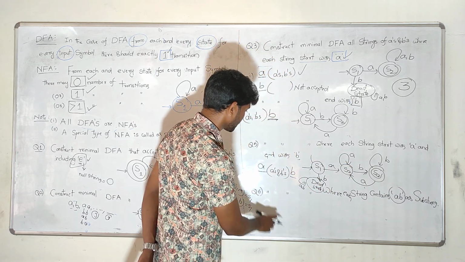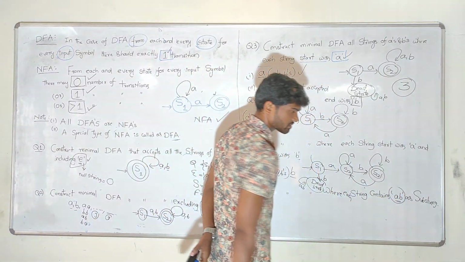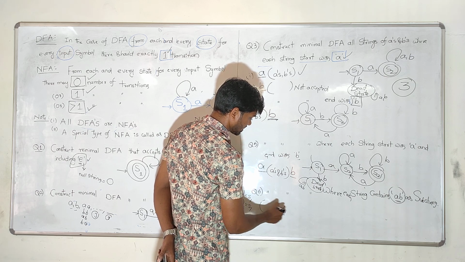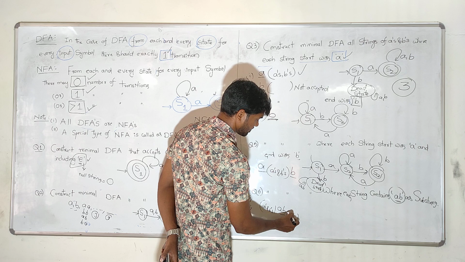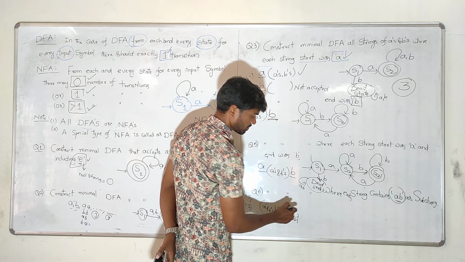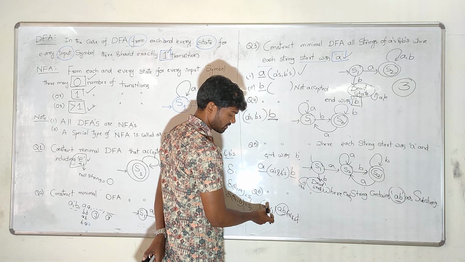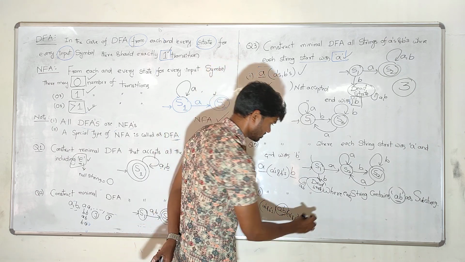And the last one: each string contains AB as a substring, meaning it always contains AB in the string. Before that, any number of A's and B's come, no problem for us. And at the end, any number of A's and B's come, no problem for us. So it always contains AB. Before that, any number of A's and B's come. After that, any number of A's and B's come, no problem for us. So here is the simple diagram.